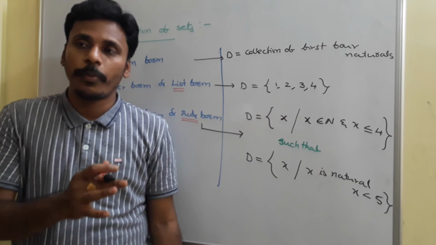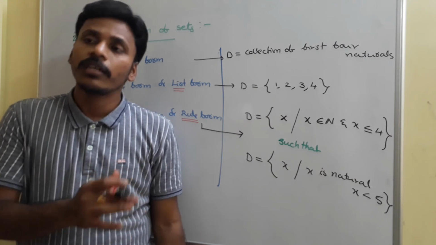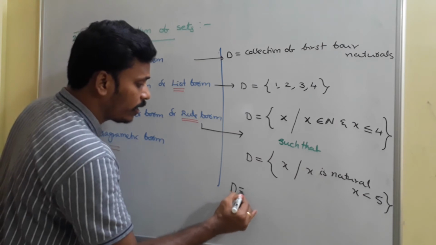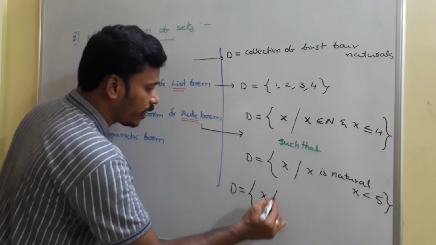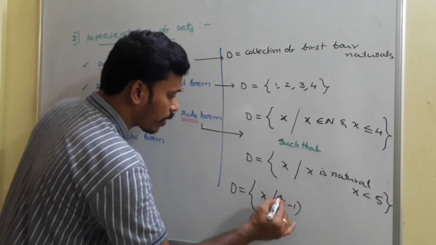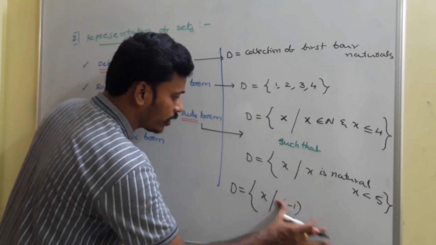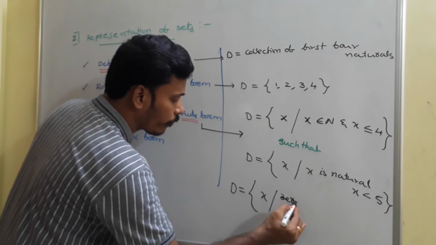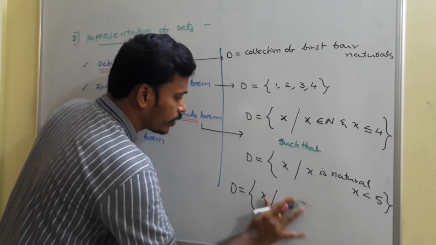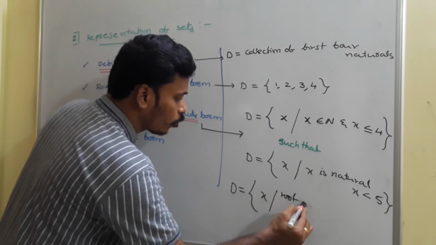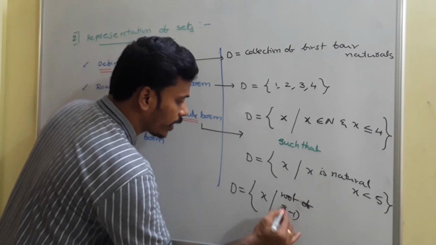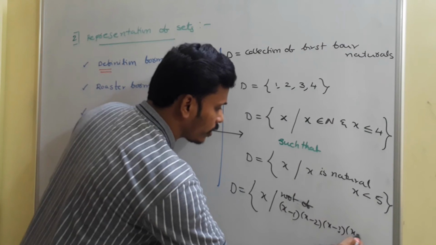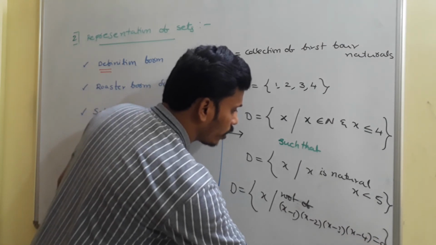If you pay some concentration here, there is a chance to give you some other rules also. D is equal to the set containing X such that X is a root of the equation (X minus 1) into (X minus 2) into (X minus 3) into (X minus 4) is equal to 0.